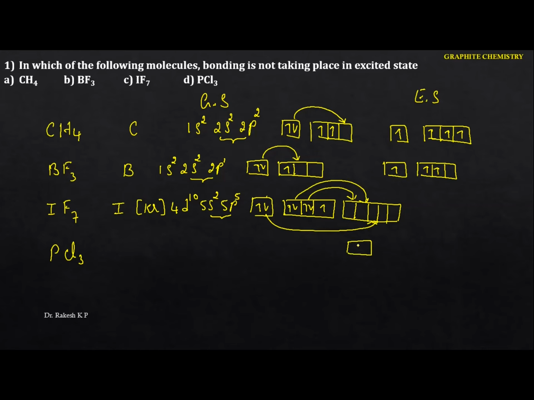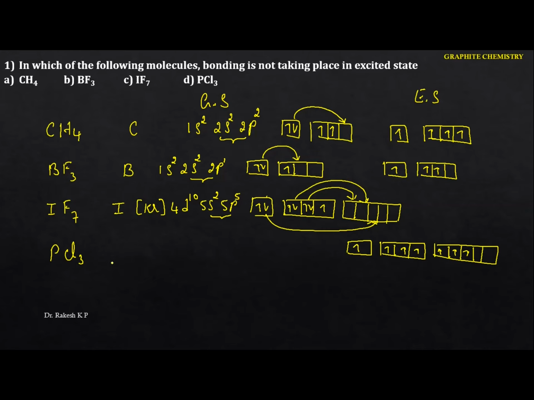In the s orbital we are having 1 unpaired electron. In the p orbitals we are having 3 unpaired electrons. In the d orbital, just go to this one here. In the d orbital, so 1, 2, 3, and totally what we got is 7 unpaired electrons. That means only on excitation it forms IF7.